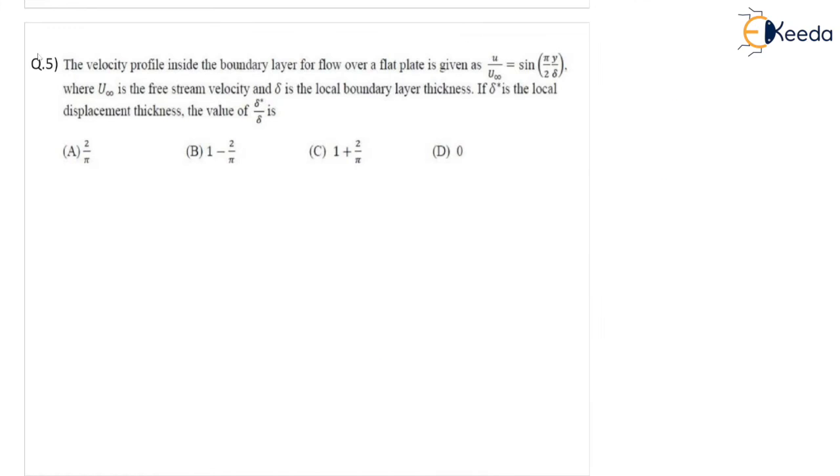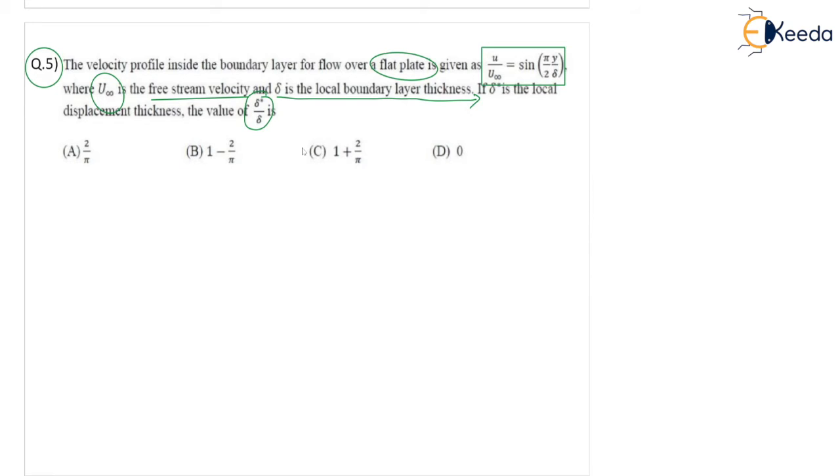As per the given question, the velocity profile inside the boundary layer for flow over a flat plate is given by u by u infinity equal to sine pi by 2 into y by del, where u infinity is the free stream velocity and del is the local boundary layer thickness. If delta star is the local displacement thickness, find the value of delta star by delta.